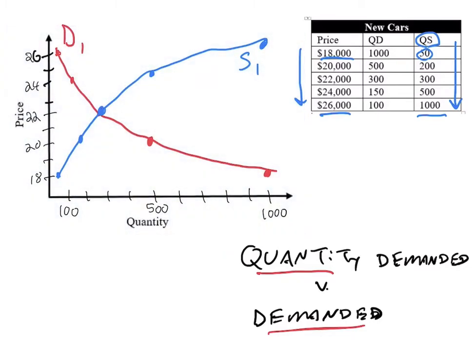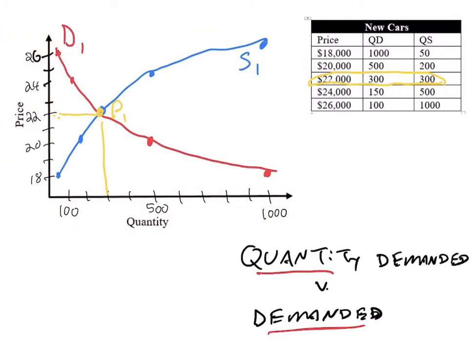So we see here that our equilibrium price is $22,000. 300 people demand a car at $22,000, and 300 suppliers will produce a car at $22,000. So the equilibrium price is $22,000, and we have an equilibrium quantity of 300, so they're happy at that point.